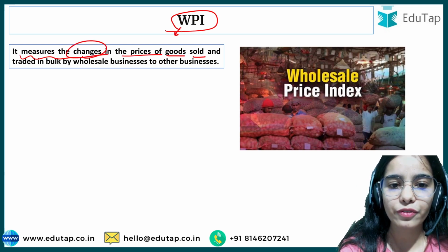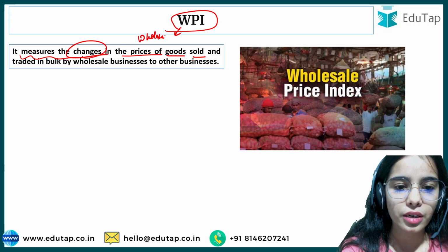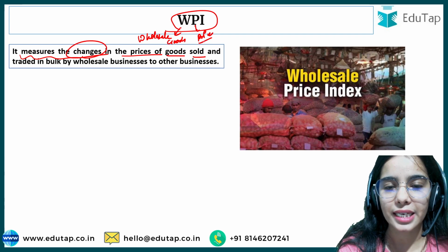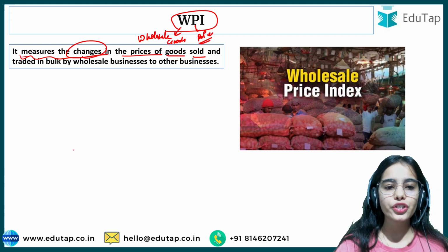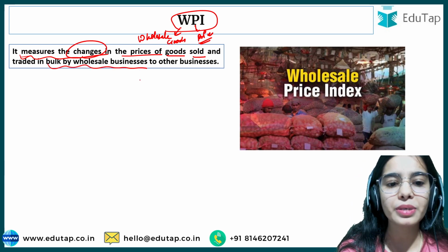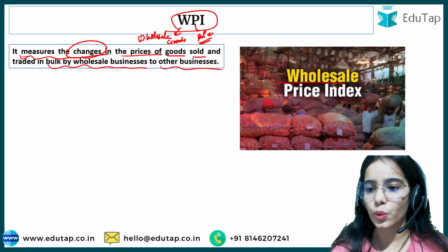So I have told you that we are seeing the wholesale goods and we are seeing the price, and the change in the price that is happening. It measures the changes in the prices of the goods that are sold and traded in bulk by the wholesale businesses to other businesses. This is the wholesale price index.